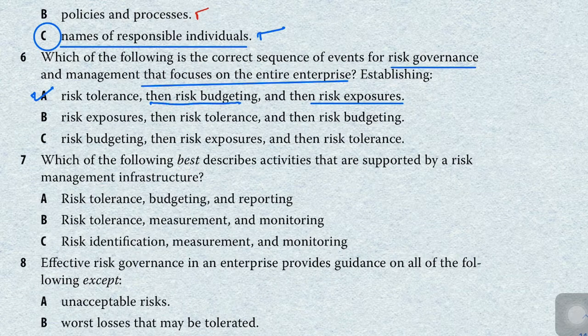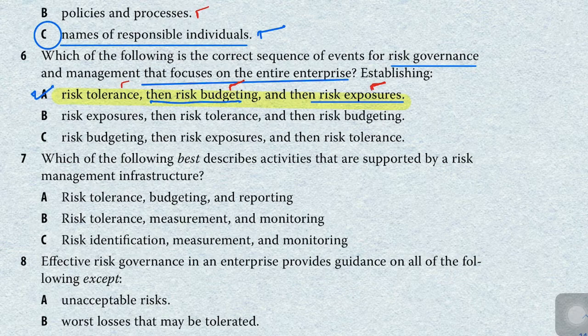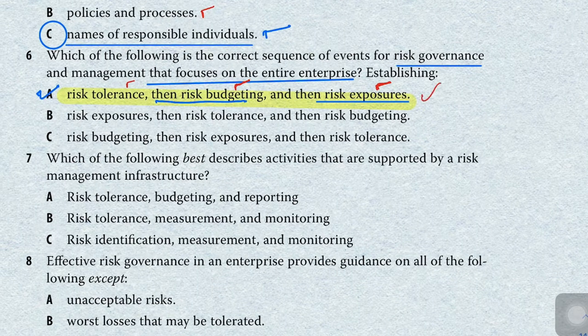The correct answer is option A, because first we will determine how much risk we want to take, that we will determine in this step, and then we will apply our procedures, like measuring how much risk we are taking, and then we will take the risk, how much risk we can take. So this option is correct, but you can also read options B and C. There the sequence is not correct. Here exposure is given first and then risk tolerance. So the correct sequence is given in option A. So this is our correct answer.